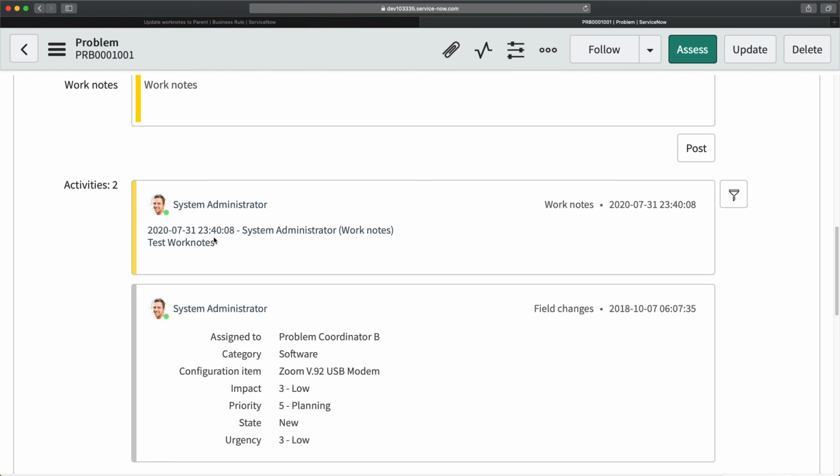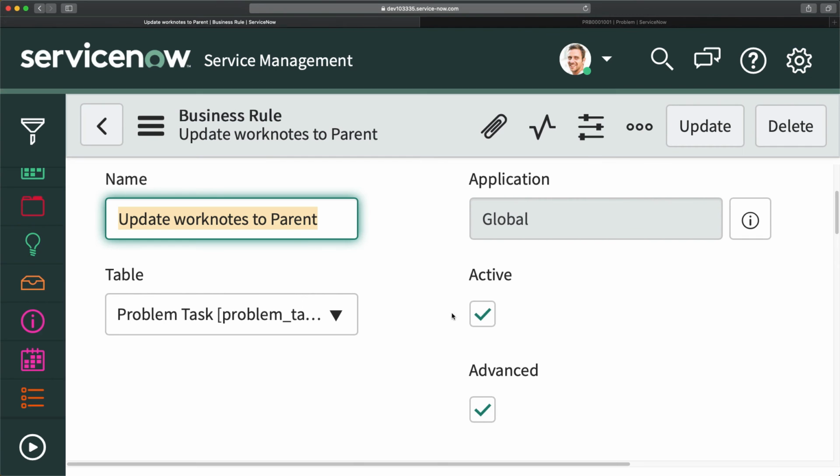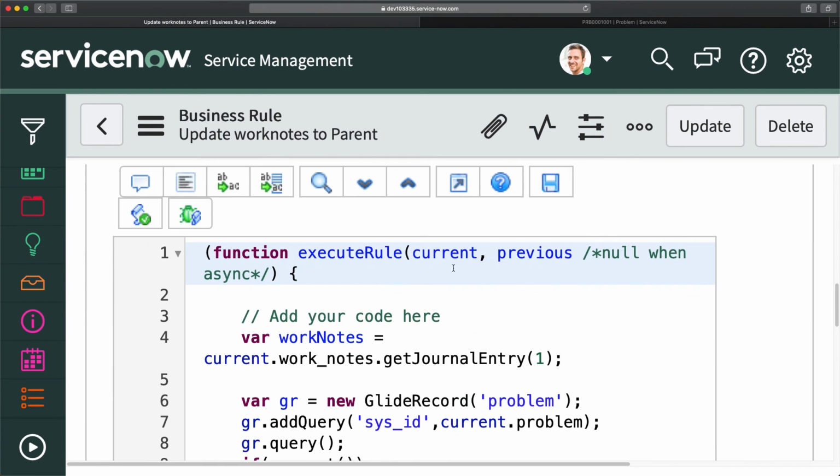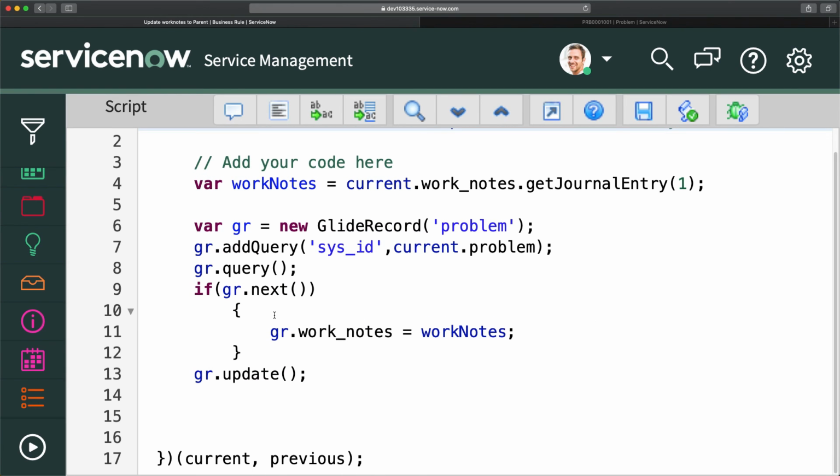But there was one more requirement. The requirement was it should also populate, because in a problem record, you can have basically multiple problem tasks. So you have to know from which problem task it has been updated. So what I will do, I will go to my business rule now. I will make it full screen. Now here, what you have to do when you do that gr.work_notes, what you can do,